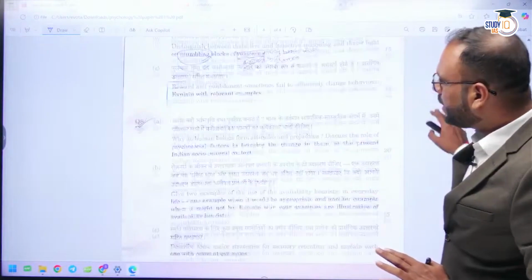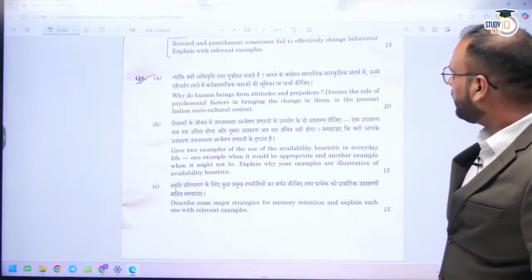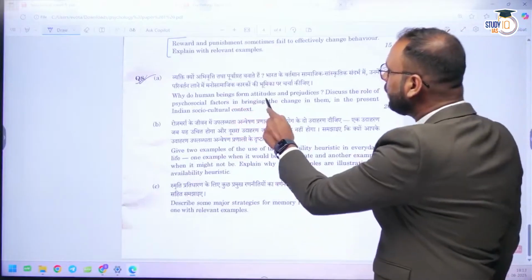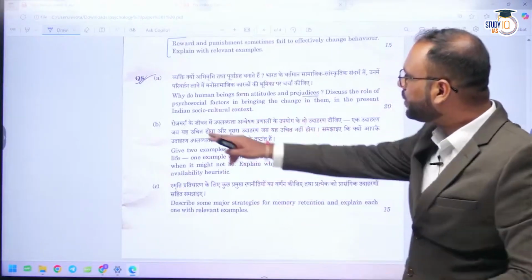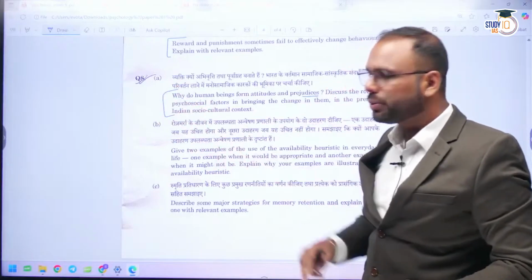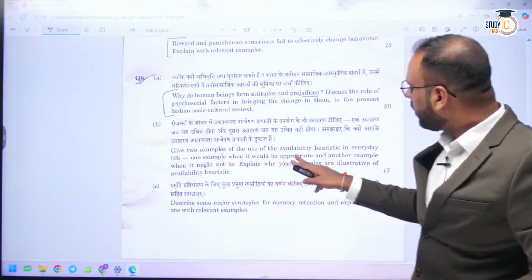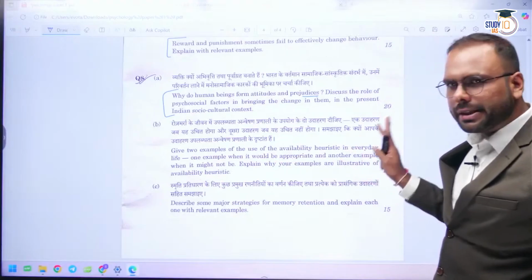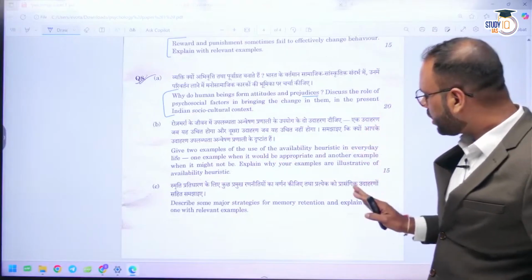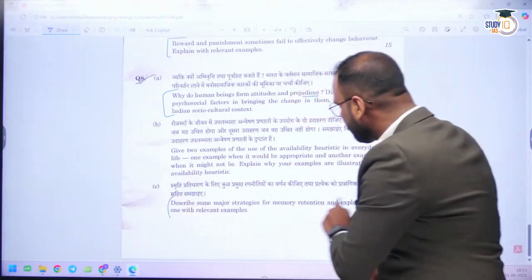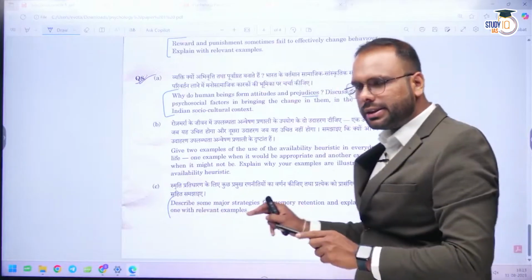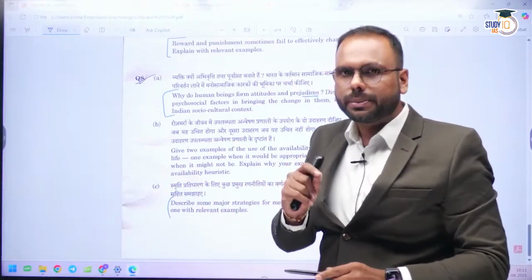Then if we talk about the eighth section, the last one: why do human beings form attitudes and prejudices? Again, you can see this question is linked with paper 2. Example of availability heuristics, this can be attempted very easily, not any problem. Again, some major methods in memory retention. So this is again a simple question from the chapter of memory.